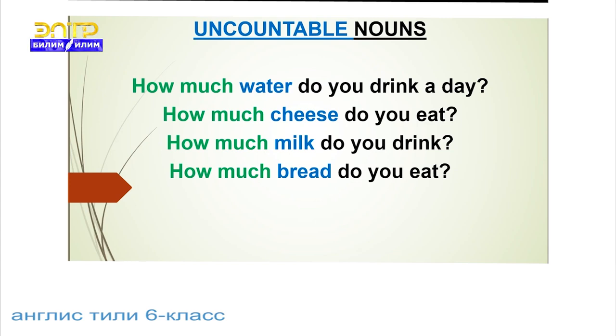How much cheese do you eat? How much milk do you drink? How much bread do you eat? Water is an uncountable noun. Cheese is an uncountable noun. Milk is an uncountable noun. Bread is an uncountable noun.